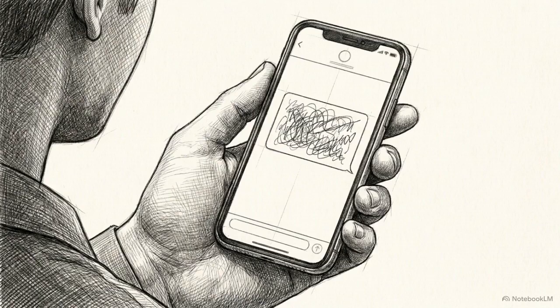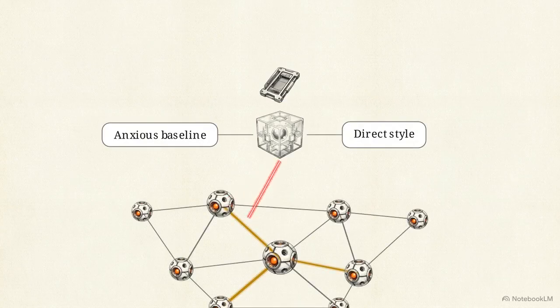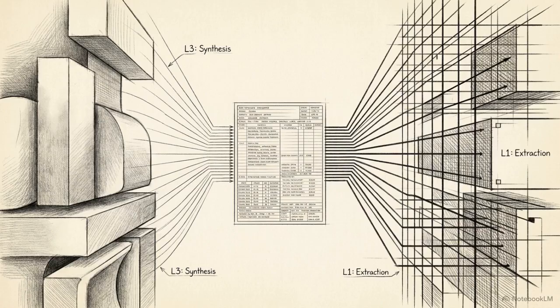To trace this architecture in motion, consider a user inputting, "I'm stressed about my presentation." Step 1 is instantaneous. The preloaded L3 journal informs the agent of the user's baseline anxieties and communication preferences before any tools are called. Next, the agent executes a targeted tool call. It queries the L1 graph specifically to retrieve the node labeled Board Presentation. The agent merges the empathetic baseline from L3 with the factual data from L1. The result is a highly contextualized, accurate reply.